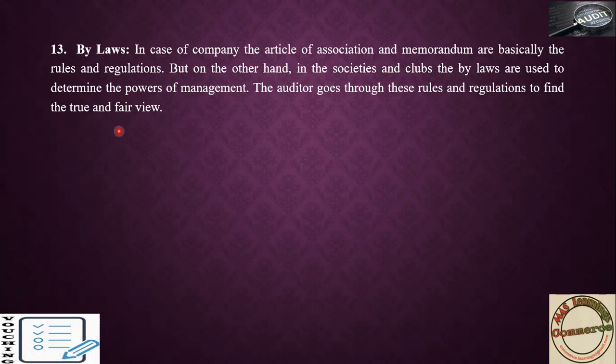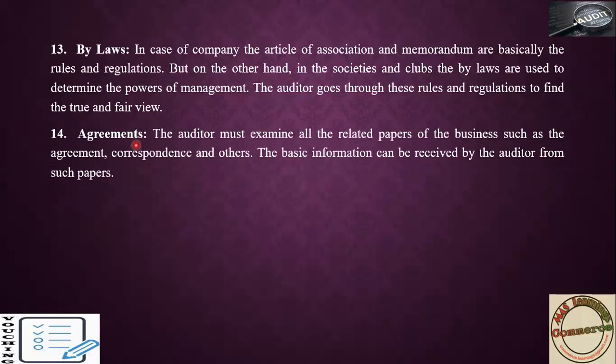And then agreements: if any agreement is made, maybe a prior or future agreement, maybe relating to a purchase or lease agreement, that also you have to check. The auditor must examine all related papers of the business, such as agreements, correspondence and others; the basic information can be received by the auditor from such papers.